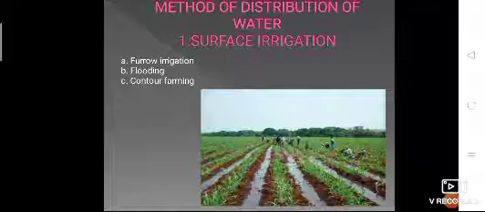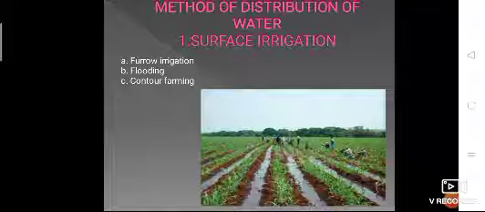Now the second method that falls under surface irrigation is flooding. This method is also categorized based on the type of land that is available. So the flooding method is suitable for agricultural land which exists in flat topography. In this case, the water is flooded onto the agricultural land with the help of a channel. Okay, again flooding is divided into two parts: uncontrolled flooding and controlled flooding. Okay, this I have given in notes.